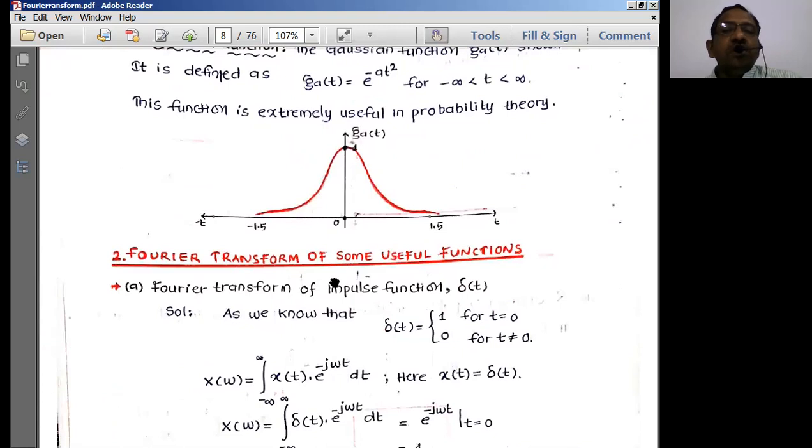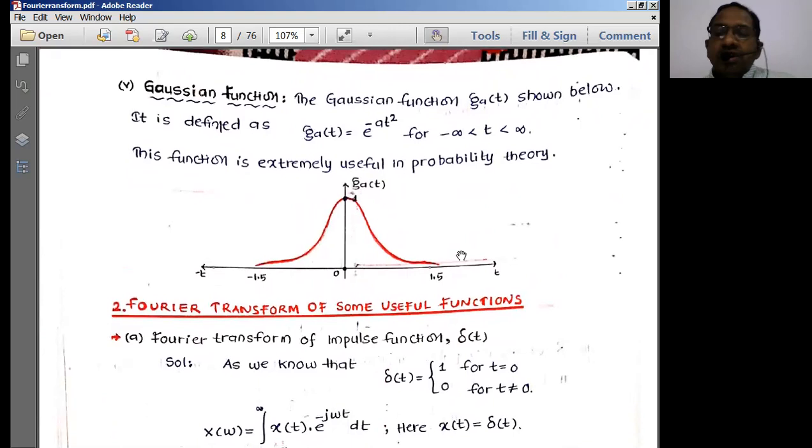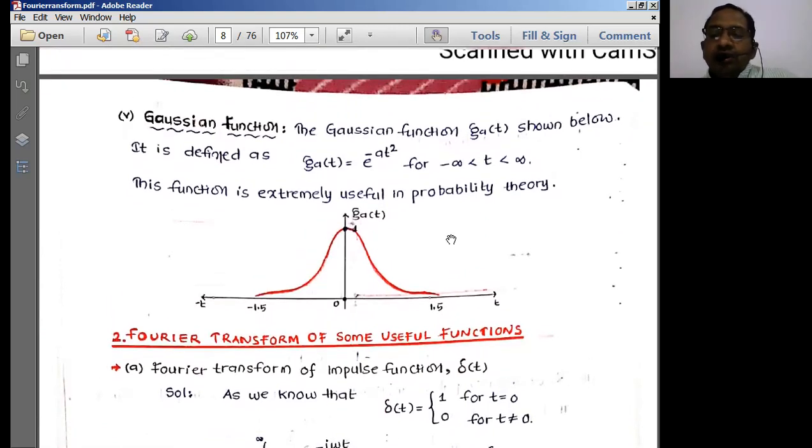The next signal is the Gaussian function. This Gaussian function is normally used in communication systems to recover the original signal. That is the application normally in communication systems. We use Gaussian signals or Gaussian functions. The Gaussian function or Gaussian signal is represented as below. G of t is equal to e power minus a t square, for all time t from minus infinity to plus infinity.